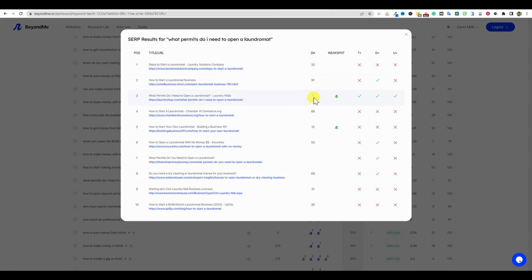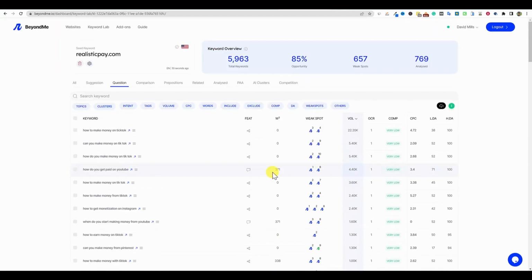So we have a DA of 1 right here that is ranking right there. They've got everything optimized and check marked. So this would be a great keyword opportunity to go after with low DAs. So that is how to use the tool.